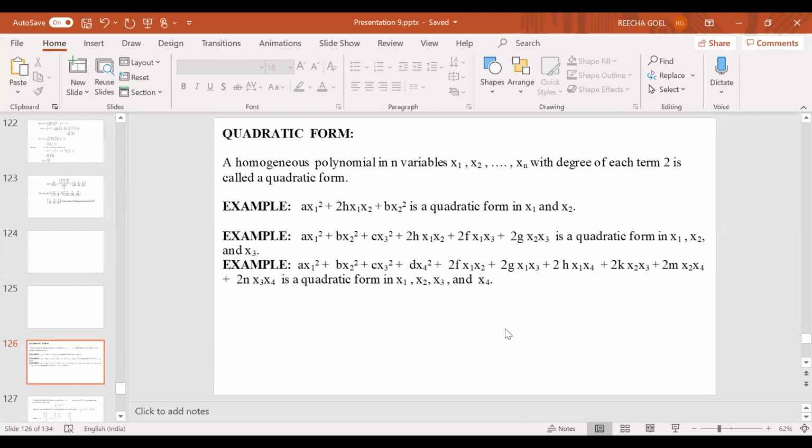Okay, so let me just see. First of all, what is a quadratic form? Okay, so basically a quadratic form is also a function. And how is it defined? Basically, it is defined on a set of matrices. That is, if x1, x2, ..., xn are variables.